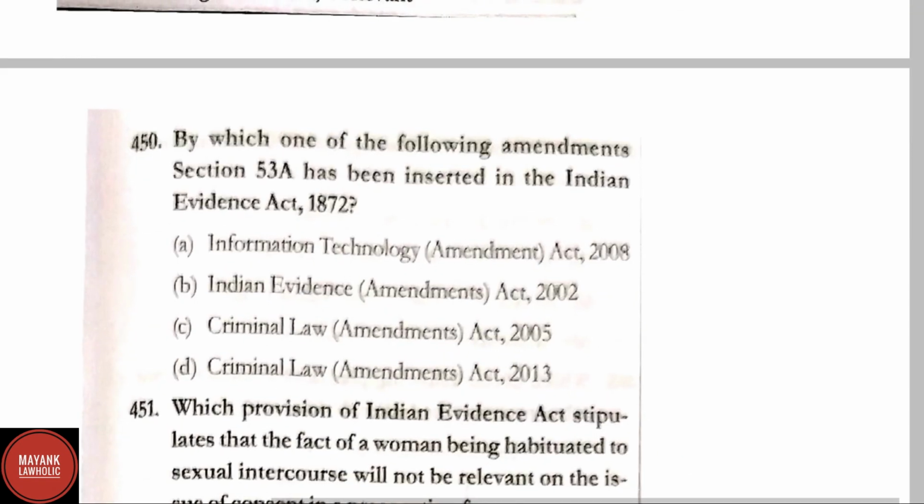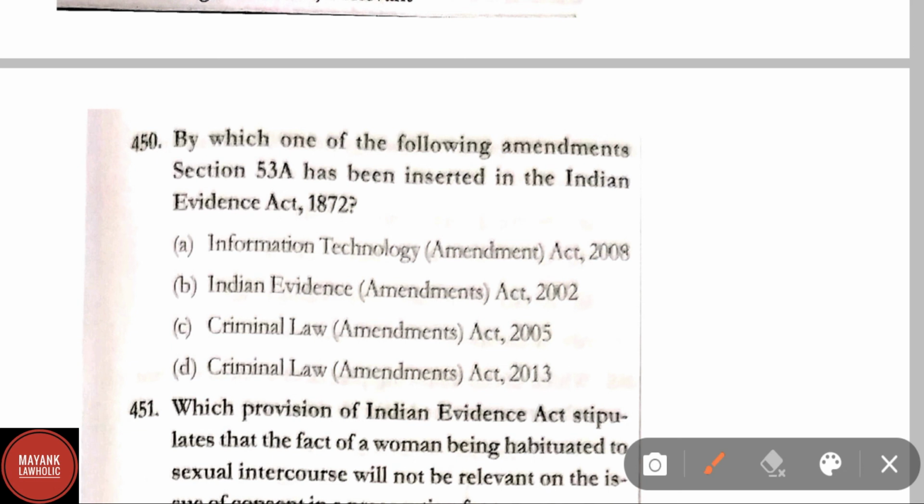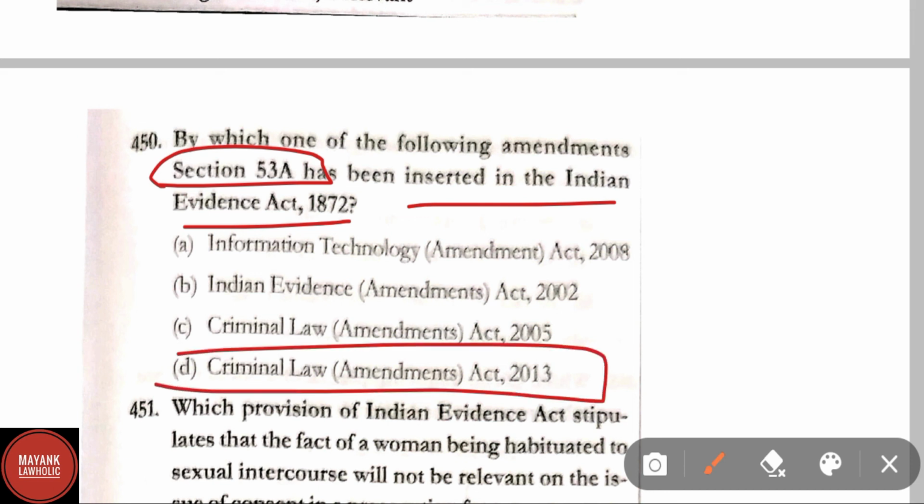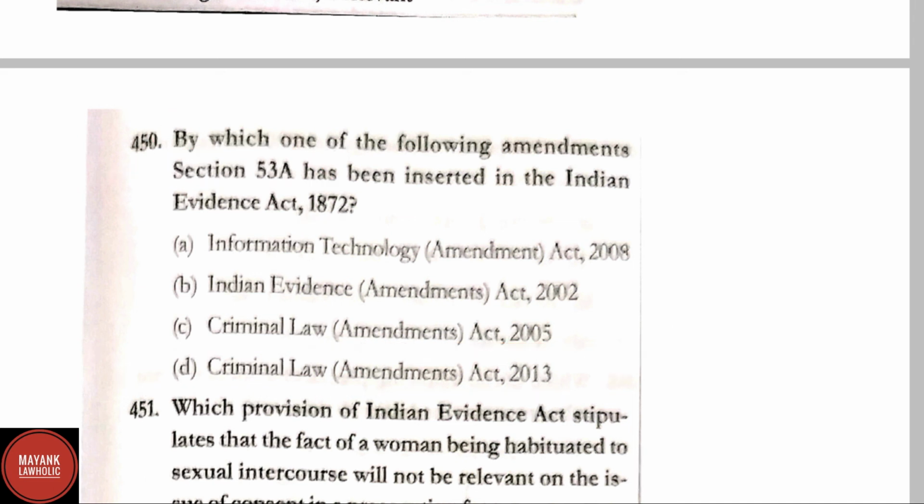Question number 450. By which one of the following amendments has section 53A been inserted in the Indian Evidence Act 1872? Correct answer here is option D, that is the Criminal Law Amendment Act 2013. By the Criminal Law Amendment Act 2013, section 53A has been inserted in the Indian Evidence Act.